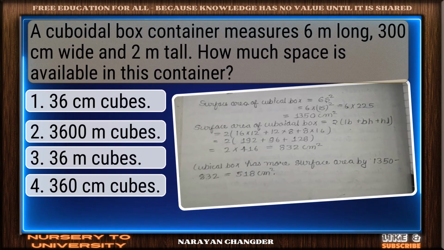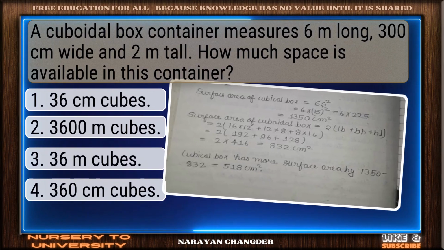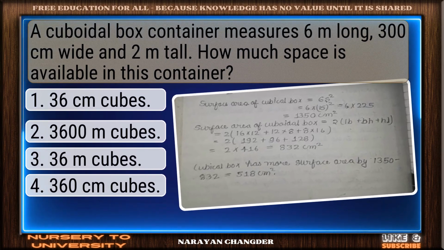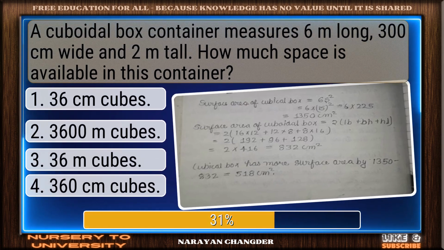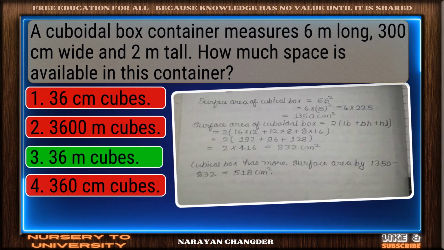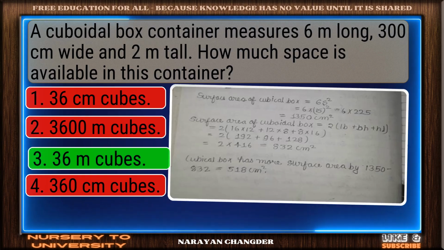A cuboidal box container measures 6 mm long, 300 cm wide, and 2 mm tall. How much space is available in this container? Bravo, 36 cubes is the answer.